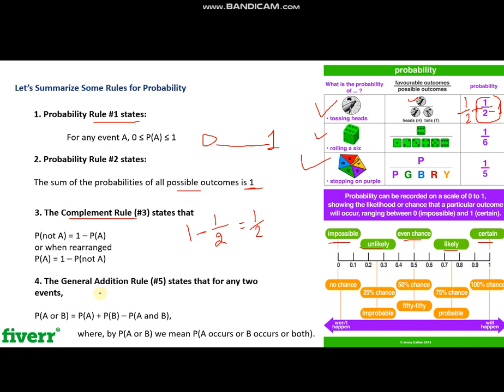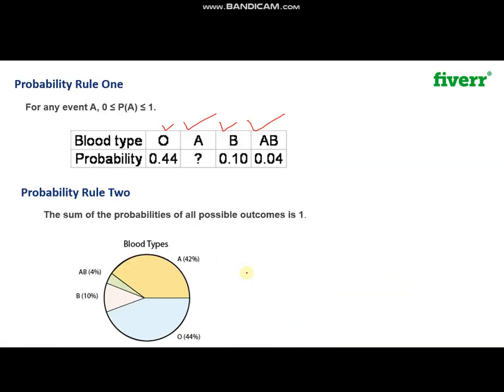The other is the addition rule, which states the probability of A or B occurring. We want to find the probability of A or the probability of B, not combined. It means that we have a formula: probability of A plus probability of B minus probability of A and B. This is the formula. Probability of A or B means that A occurs, or B occurs, or both occur. So this is the third rule. The fourth rule, we will discuss in detail in the coming topics.